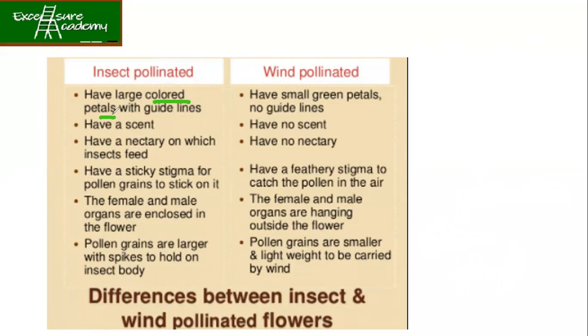We have so many beautiful flowers, right? Whenever you have any beautifully colored flowers, the pollinating agent is always insects. It cannot be pollinated by wind and water. Why do they have such beautiful petals?